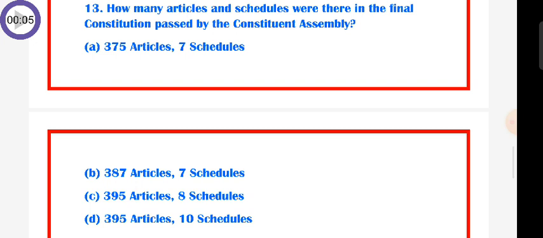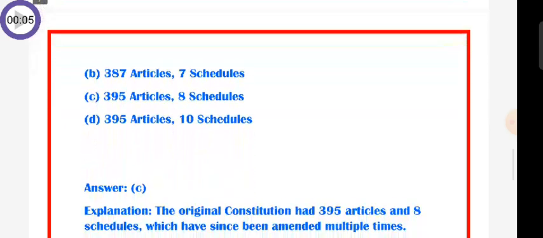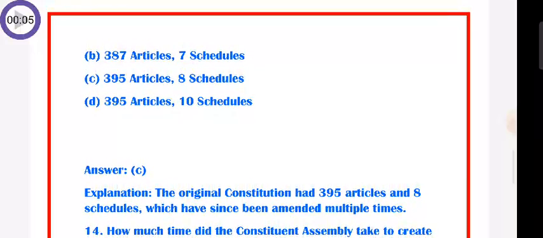A. 375 articles, 7 schedules, B. 387 articles, 7 schedules, C. 395 articles, 8 schedules, D. 395 articles, 10 schedules. So the answer is C. The original Constitution had 395 articles and 8 schedules which have since been amended multiple times.